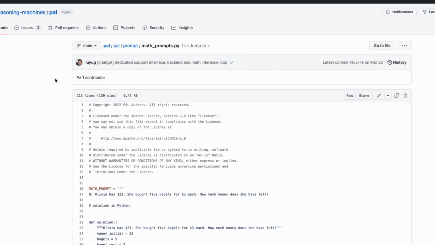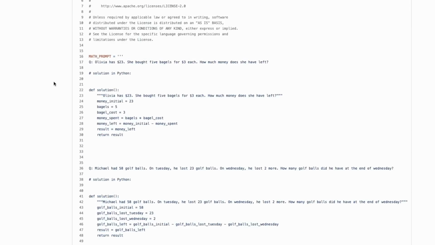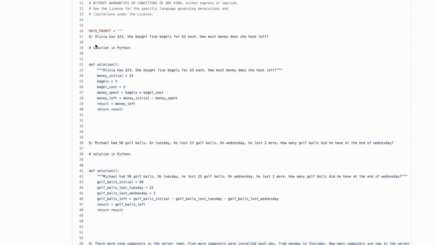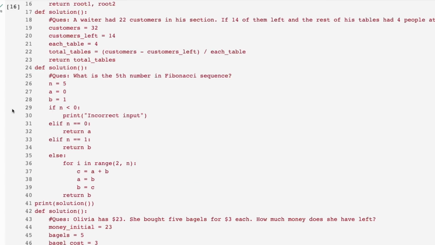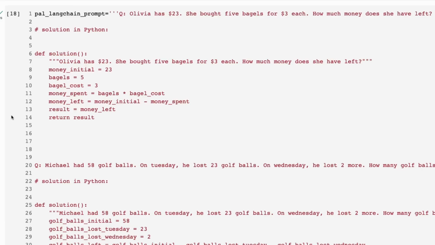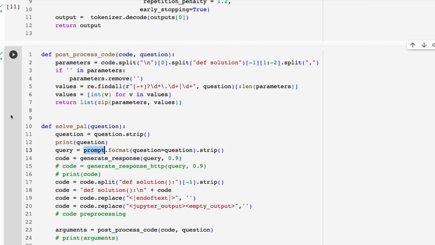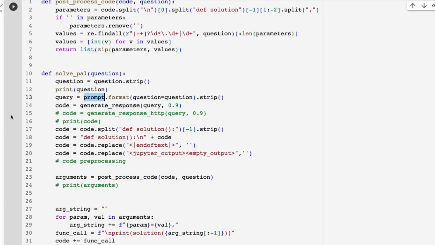If we look at the actual PAL math prompts from the paper, we can see that this is how they've done it. We've got question, solution in Python, some new line characters, and then the function. This is what LangChain uses for this. So already I can see that this is probably going to have some issues with LangChain going through it. But coming back, let's have a look at going through this with this basic prompt. This is the same prompt that they're using on the spaces.